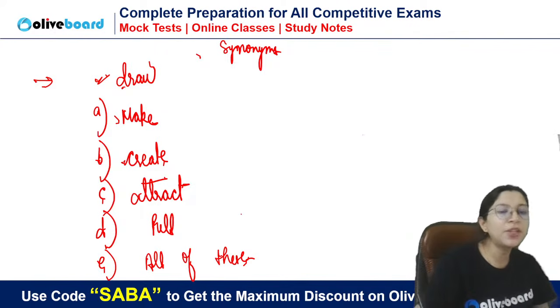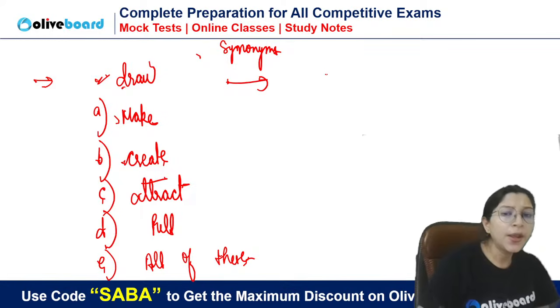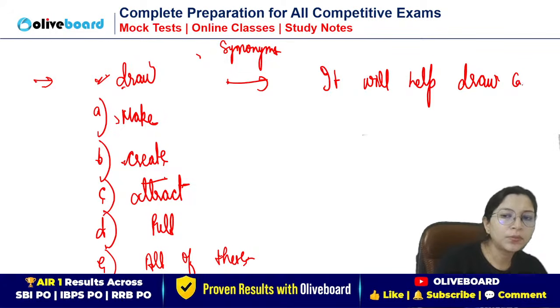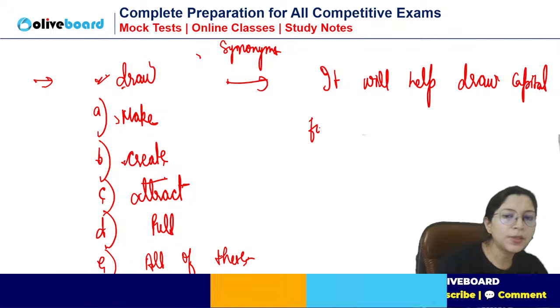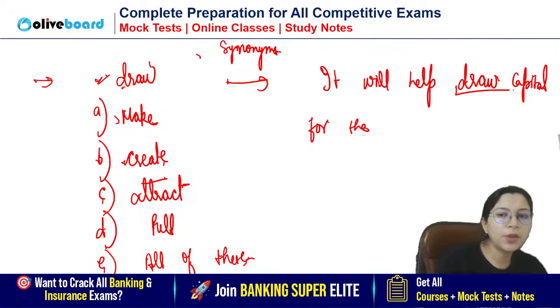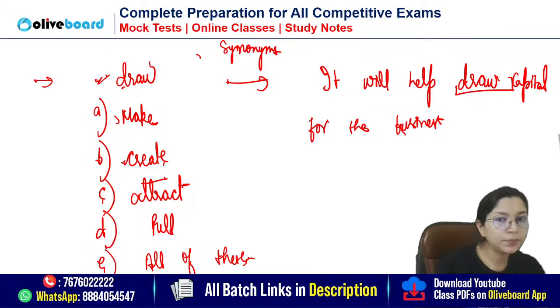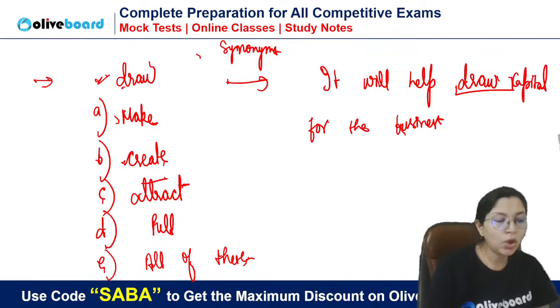So as soon as you read the statement given here: it will help draw capital for the business. Tell me what is the meaning of draw here. No context I've given. By reading only. Create capital. Draw capital. Which one will you choose?